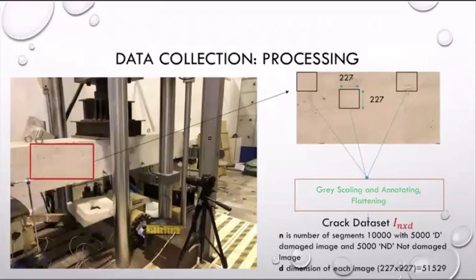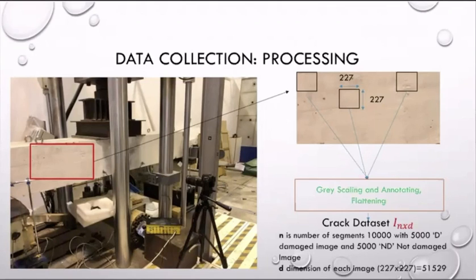The data collection is from various tests performed in a materials and structure laboratory. From all the experiments, the crack formation or damage formation during the accelerated test was captured through various cameras, and all those images are divided into subsets of 227 by 210. They are then transformed into grayscale, annotated and flattened to create a crack dataset in R^(N×D).